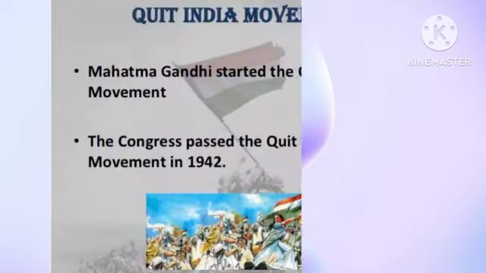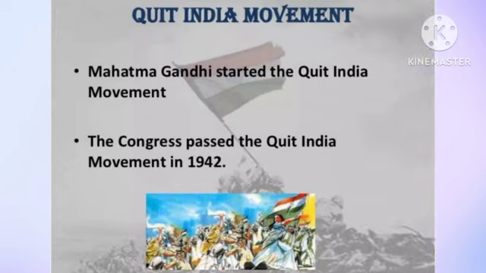So now what happened? Second World War started as a result of political developments in Europe. British unilaterally declared war against Germany. This was not acceptable by the Congress and it opposed and walked out of the cabinet. Gandhiji started an agitation against what?